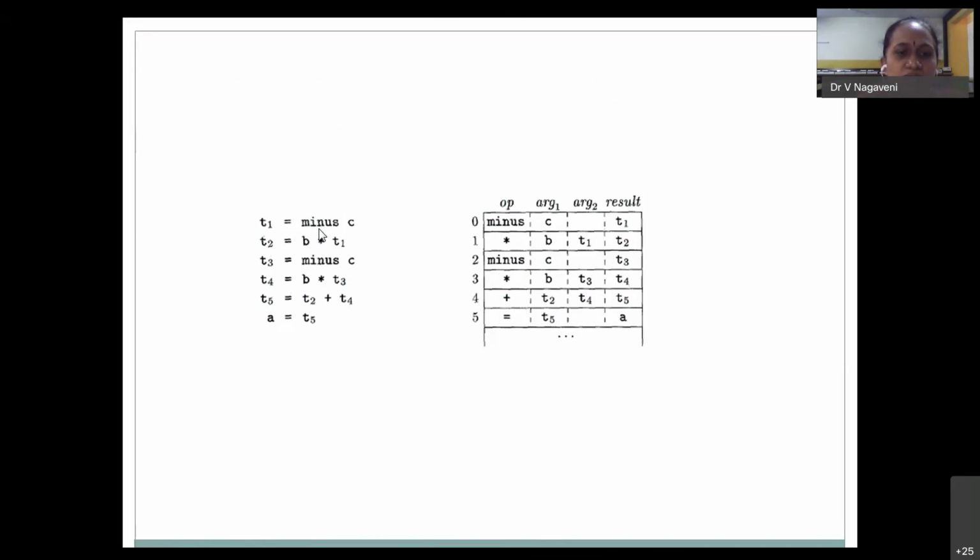Minus is the unary minus operation. That unary minus is the operator, C is the operand, and there is no second argument. And then T1 is the temporary result. Then again star is the operator, B and T1 are the arguments, and T2 is the LHS variable in the resultant column. Similarly, this way of representation is called quadruple.